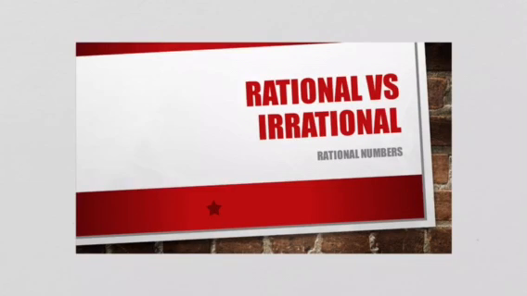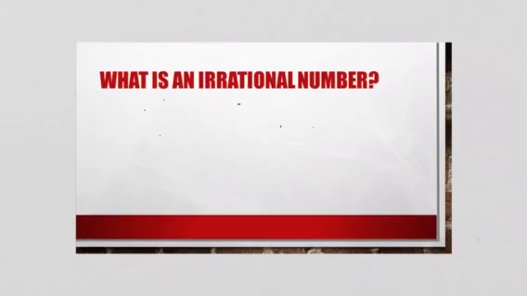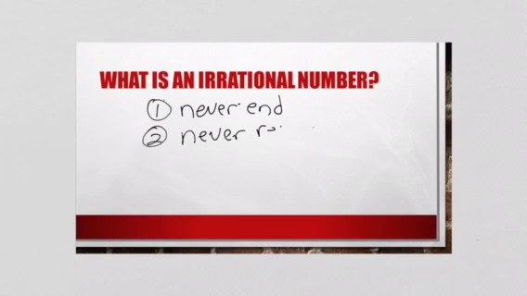Okay, today we're going to talk about rational versus irrational numbers. And I think pretty much the easiest way to do it is to actually look at what an irrational number is first. So irrational numbers, well, they never end and they never repeat. Okay, they never end and they never repeat.